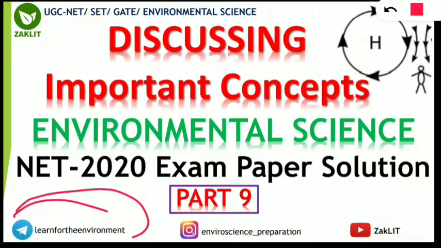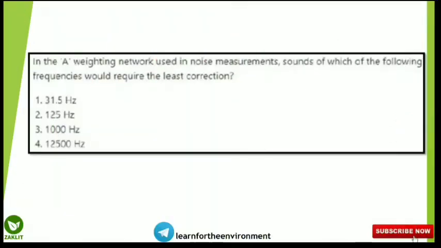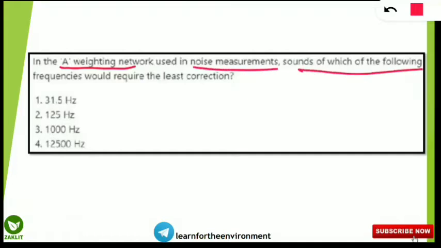So let's start today's video. The first question is on your screen. The question is, in the A weighting network used in the noise measurements, sound of which of the following frequencies would require the least correction? Your options were 31.5, 125, 1000 and 12,500 Hz.